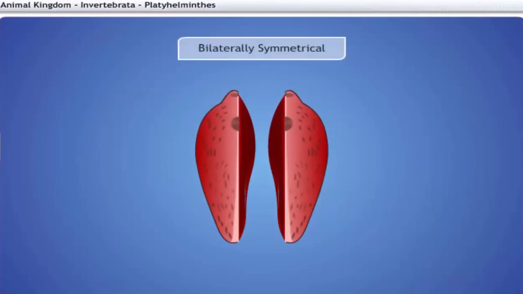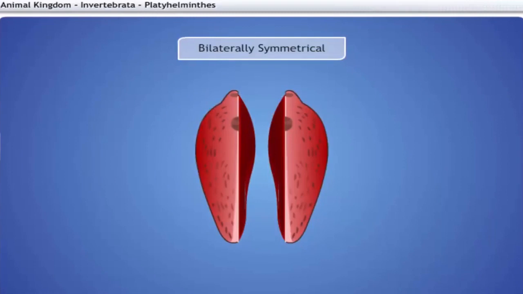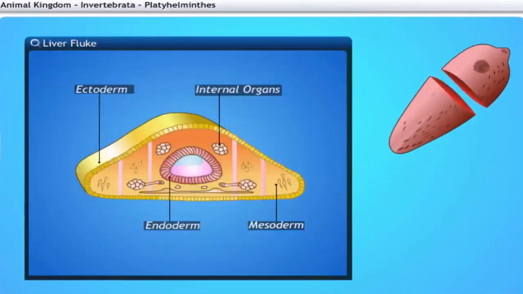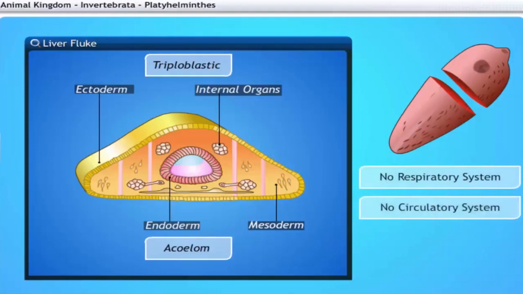Their bodies are bilaterally symmetrical, meaning that the left and the right halves of the bodies have the same design. Their bodies have 3 layers of cells that form differentiated tissue. This is why they are called triploblastic animals. Flat worms have no body cavity, hence called acoelomates. They lack respiratory and circulatory systems.